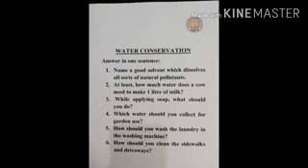Answer in one sentence. Number 1. Name a good solvent which dissolves all sorts of natural pollutants. Number 2. At least how much water does a cow need to make 1 liter of milk? Number 3. While applying soap, what should you do? Number 4. Which water should you collect for garden use? Number 5. How should you wash the laundry in the washing machine?